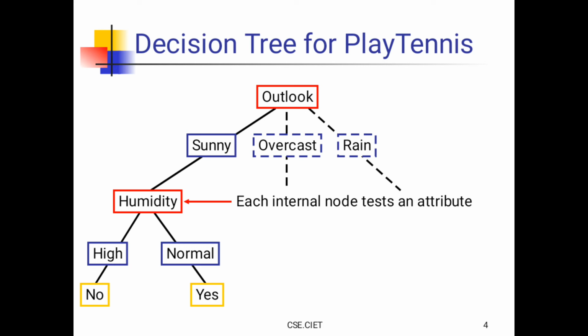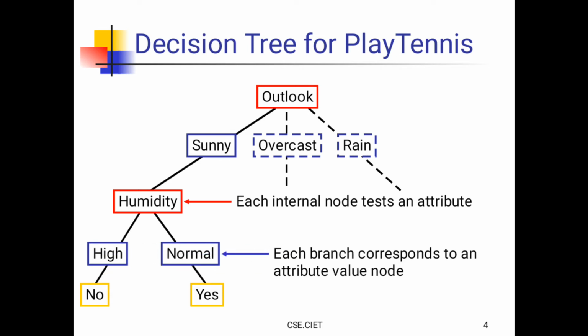Outlook and humidity are internal nodes. Each internal node tests an attribute. In the first case the attribute is outlook, and in the second case it is humidity. Each branch corresponds to an attribute value. The attribute values for humidity are high and normal.